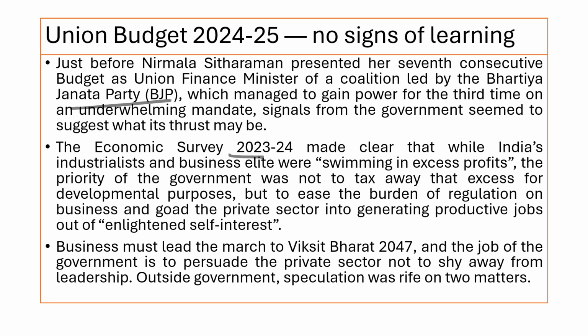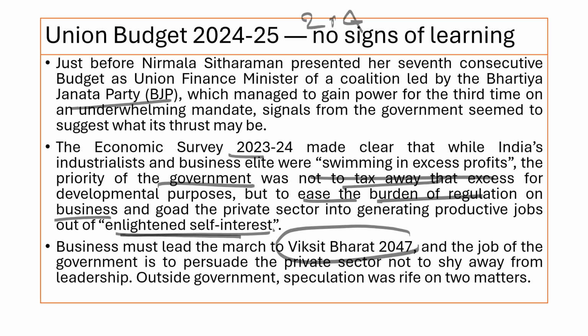industrialists and the business elite are swimming in excess profit. They are generating huge profit. Now the priority of the government is not to overtax them, but to ease the burden of regulation on businesses and help the private sector generate more productive jobs out of enlightened self-interest. Business must lead the march towards Viksit Bharat 2047.